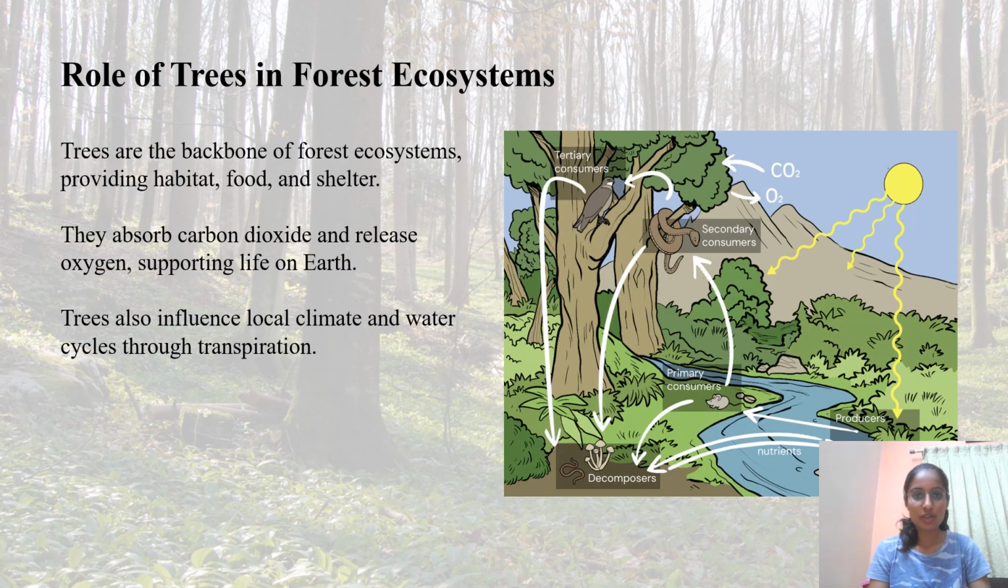Role of trees in ecosystem. Trees are the backbone of forest ecosystems, providing habitat, food, and shelter. They absorb carbon dioxide and release oxygen, supporting life on Earth. Trees also influence local climate and water cycles through transpiration.